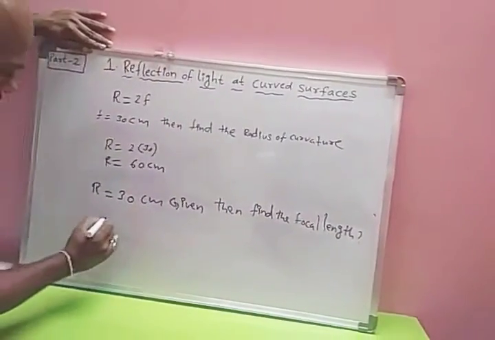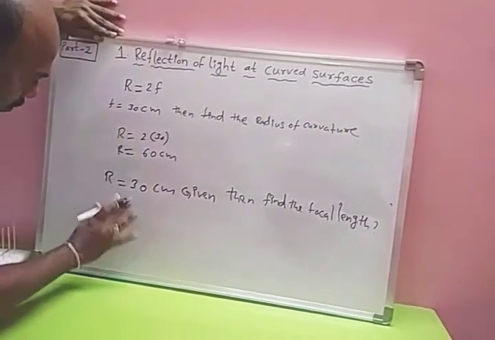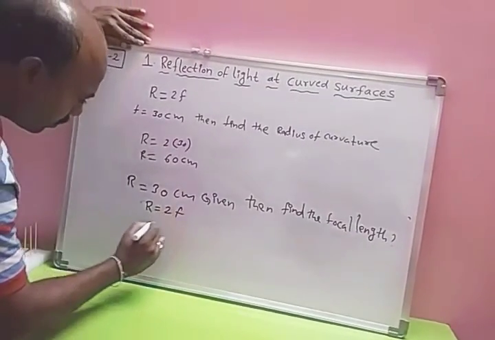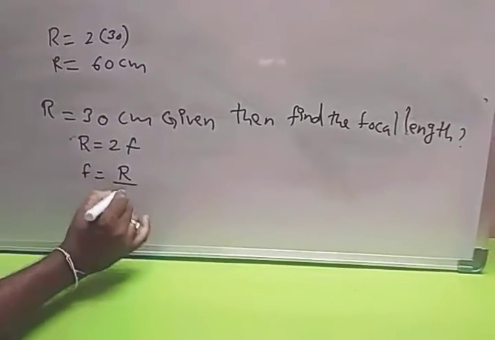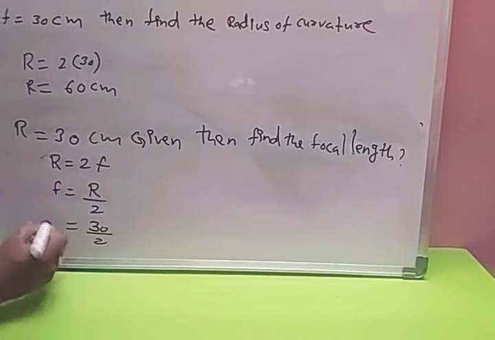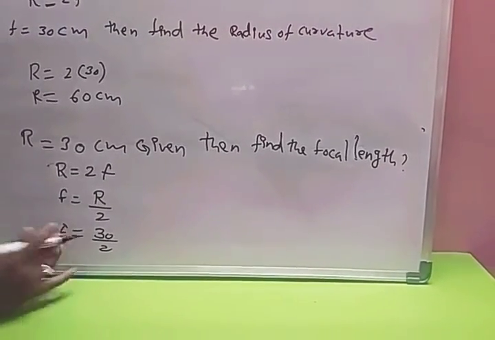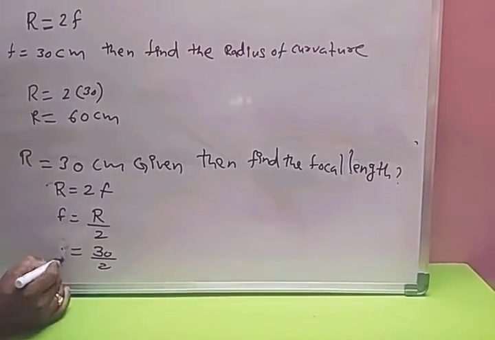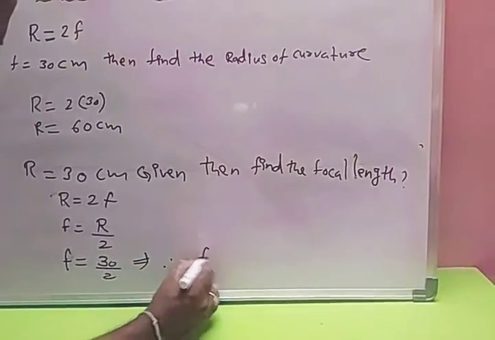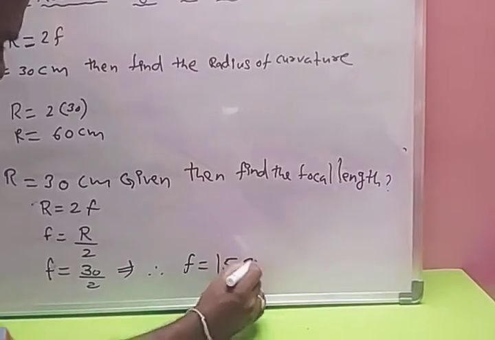So here R equals 2F, so F equals R by 2. R means 30 centimeters, 30 by 2. F equals 15 centimeters.